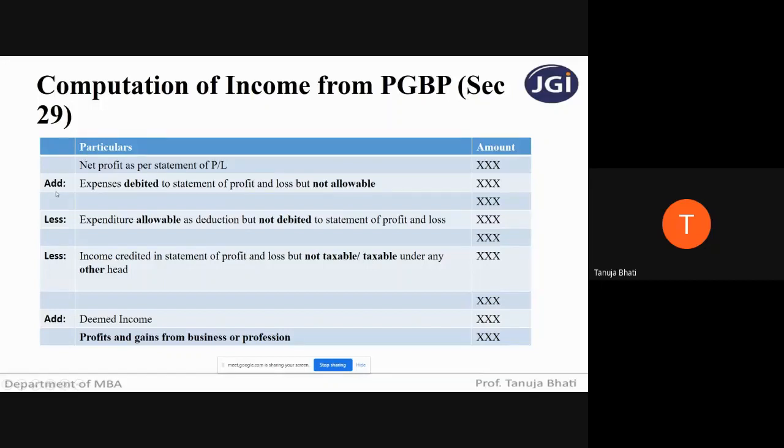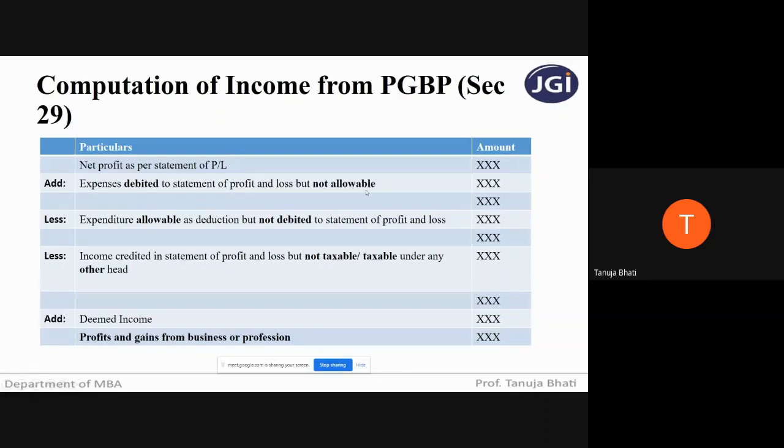Next, what you have to do is add the expenses debited to the statement of P&L account but not allowable. See, under the Income Tax Act, there are certain expenses which you will debit to the P&L account. Debit side you have all the expenses, credit side you have all the incomes. So there can be certain expenses on the debit side which you have considered while calculating the net profit, but as per the Income Tax Act, such expenses are not allowable.